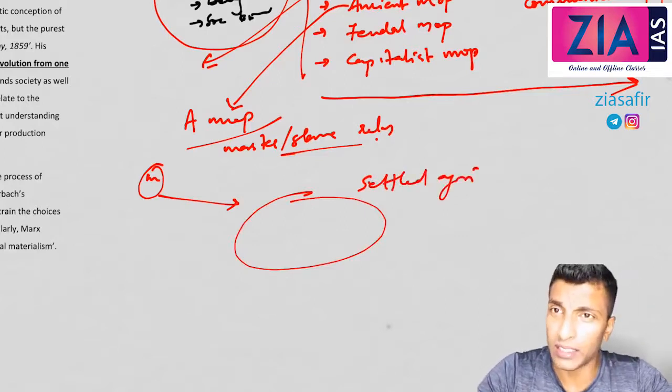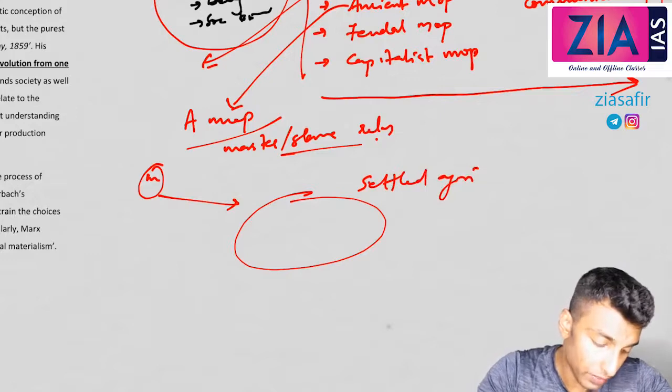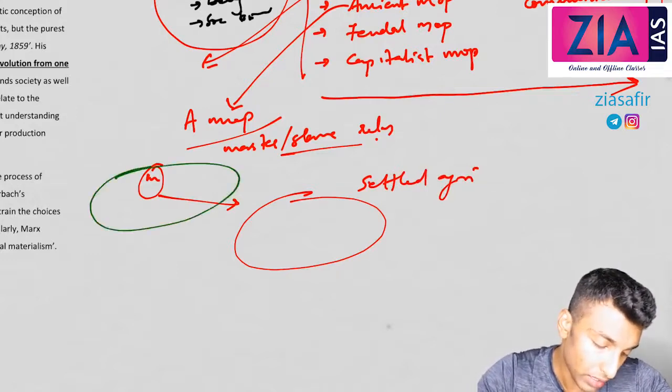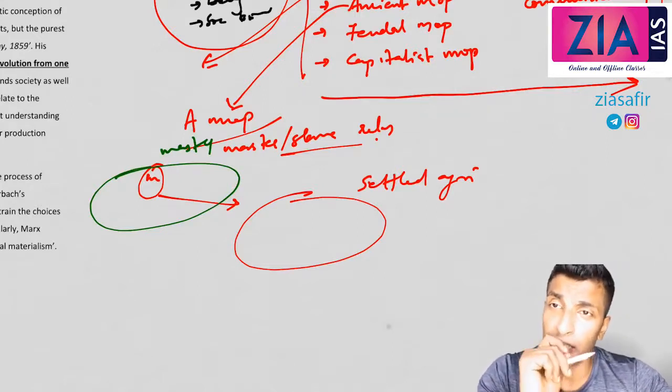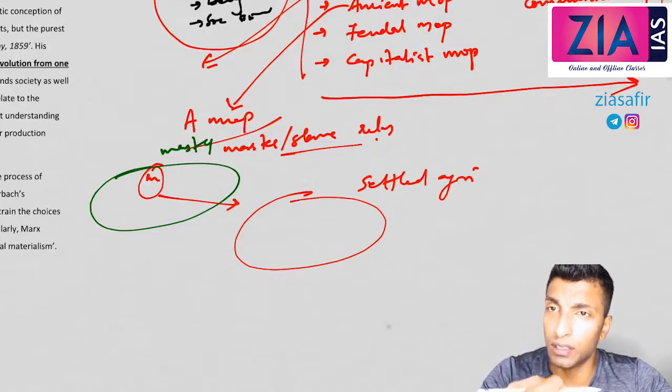Okay, not all the masters will be part of settled agriculture. Few will be part of settled agriculture. So this is a group of masters. Some section, the small section, will be related to settled agriculture. Now, these people will pressurize settled agriculture, which means further slave exploitation is increasing, right?